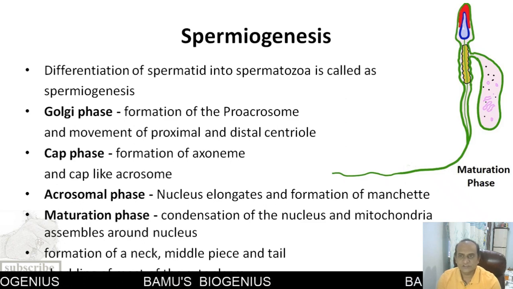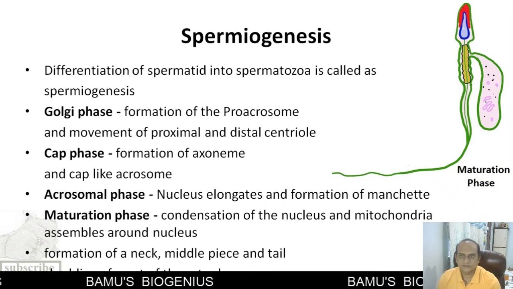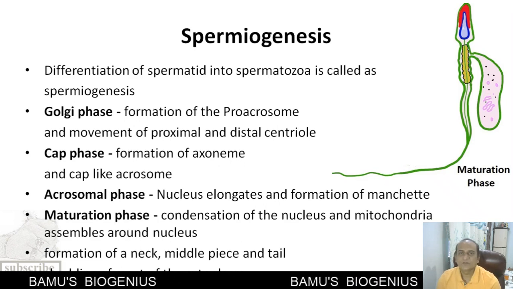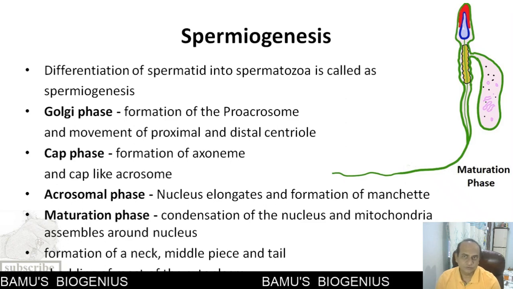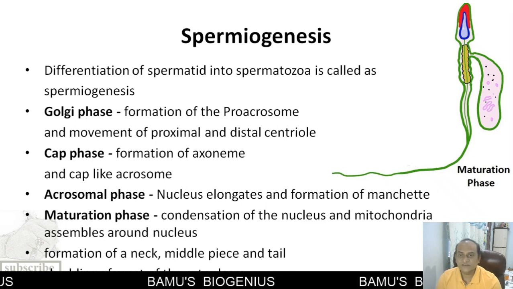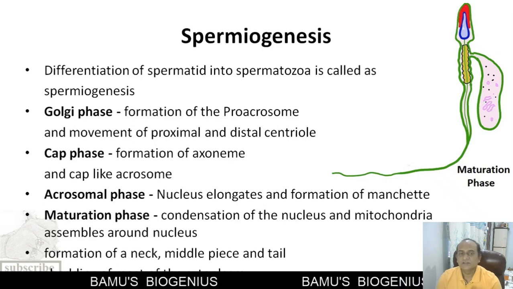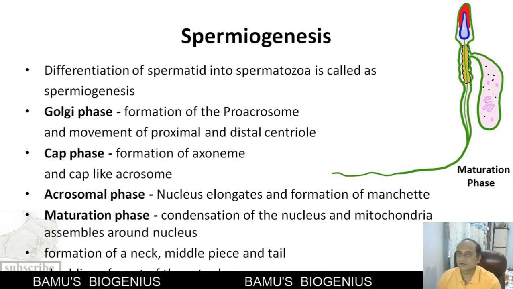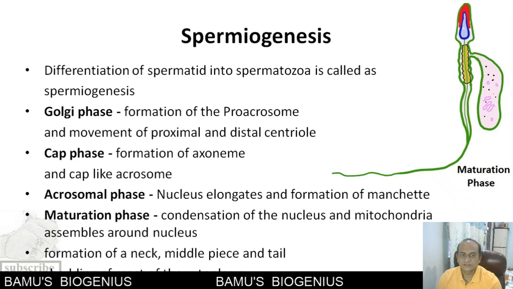These transition proteins are responsible for further compaction of a nucleus, and then these transition proteins are again replaced by protamine 1 and protamine 2. So all these protamines are responsible for further compaction of the nuclear material, and this is known as a condensation of a nucleus. Then this is called as a maturation phase where mitochondria assemble around the nucleus. So this is a maturation phase.